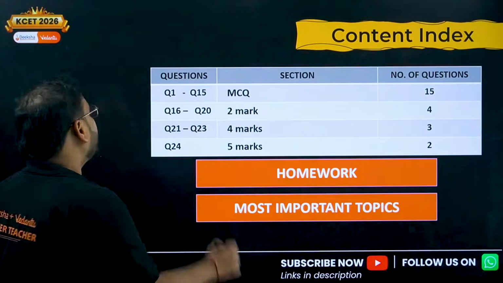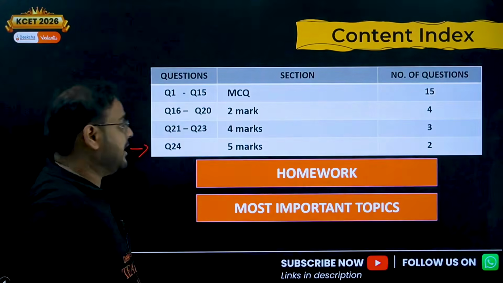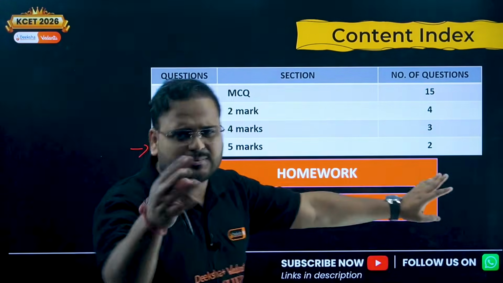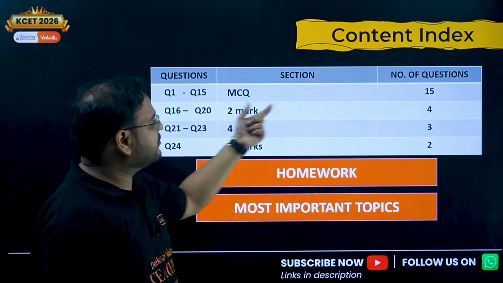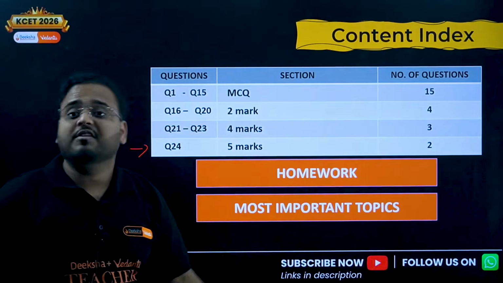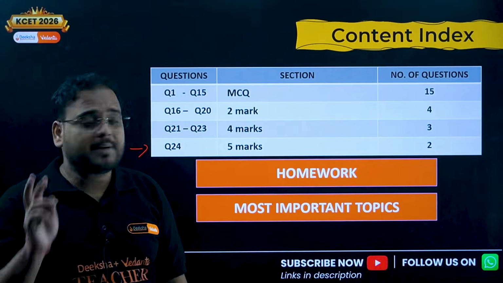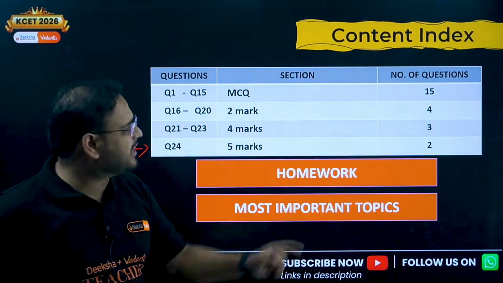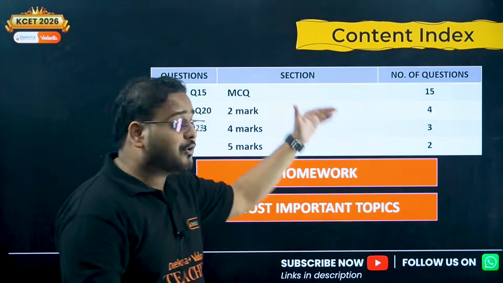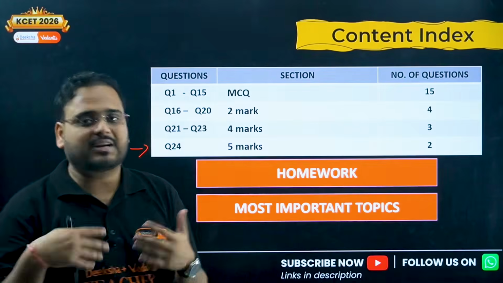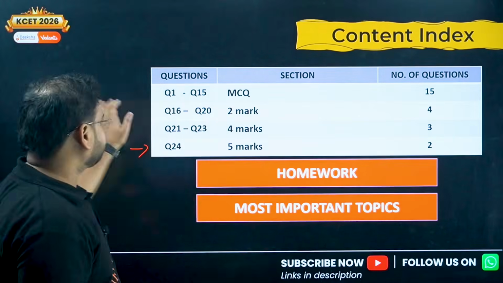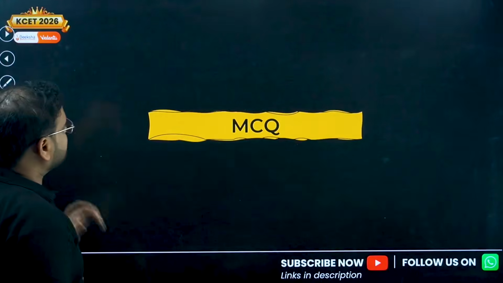I've taken a total of 24 problems apart from homeworks. 5 marker, I've taken 2 questions because they are very similar in nature. Then we have 4 marker, 3 questions. We have 2 marker, 4 questions and MCQs, a total of 15 questions. Why I've taken 15 questions over here is because any other properties can be asked. So we need to cover all of these. MCQs we have to practice more to get that 1 mark, but other categories are very much predictable. Okay, let's start now.